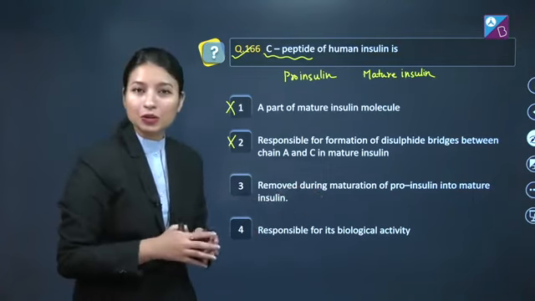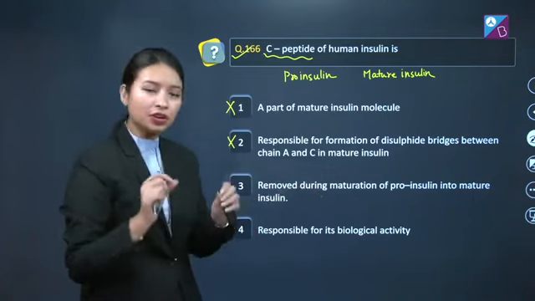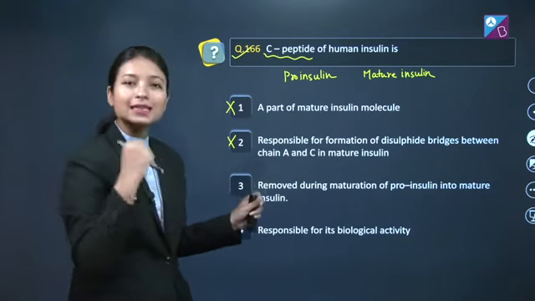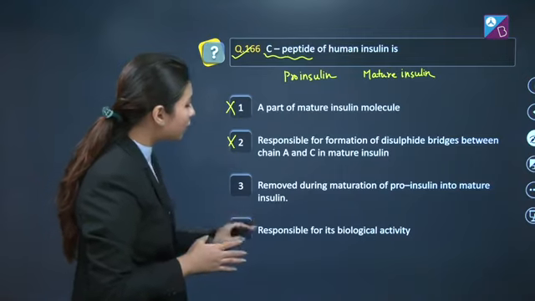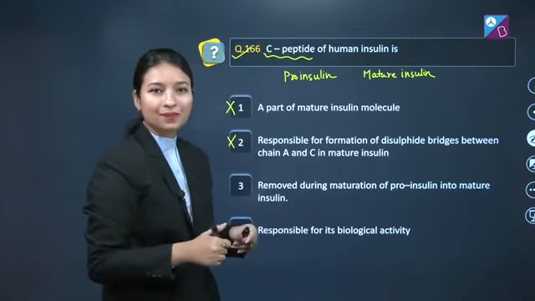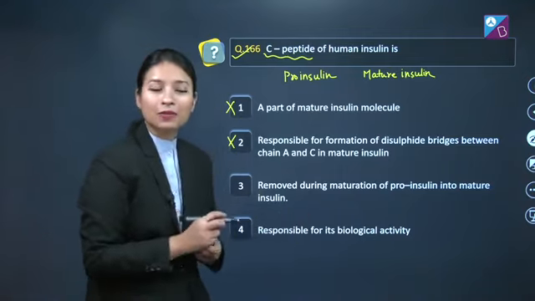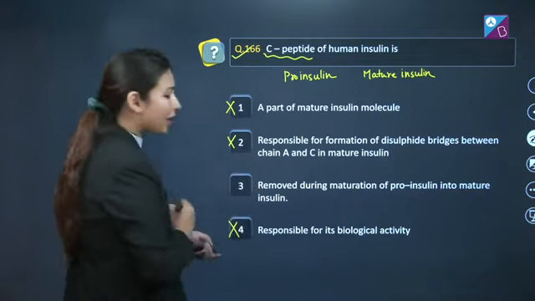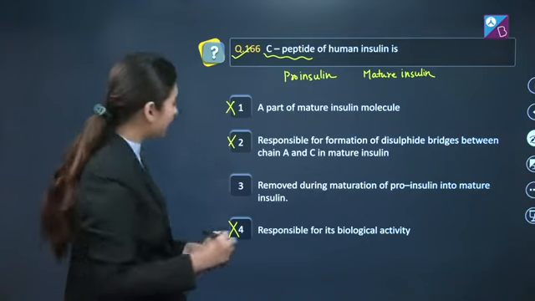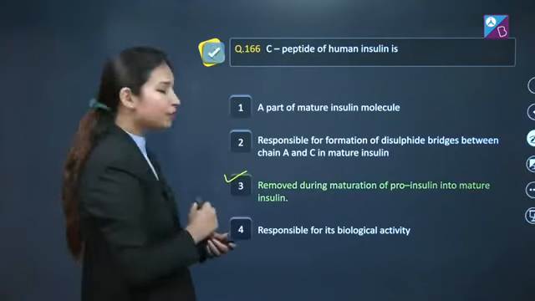As I just told you, this does happen, so this should be our answer. But let's discuss the fourth option also. Option 4 is: responsible for its biological activity, but it is present in proinsulin, which is an inactive form. So this also cannot be our answer, and our correct answer here is option number 3.